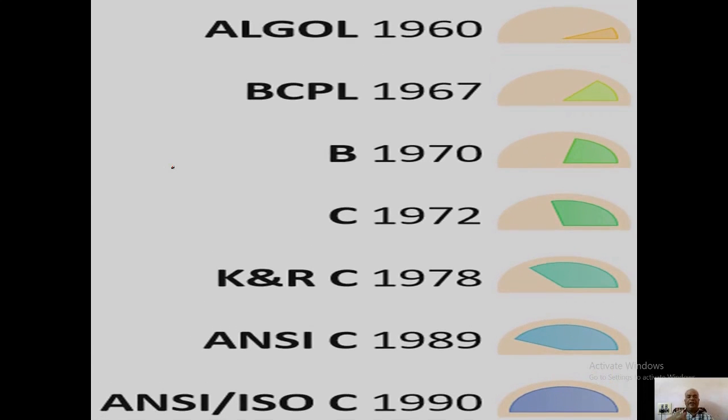These are the different evolutions leading to the C language: first ALGOL 1960, BCPL, B language, then C language by Ken Thompson and Dennis Ritchie. Next, ANSI C, the standardized version of the C language, and then ANSI/ISO C. All these are different versions and evolutions of the C language.